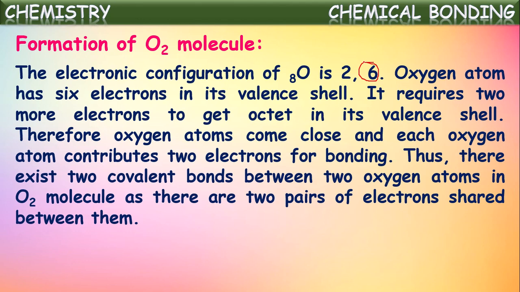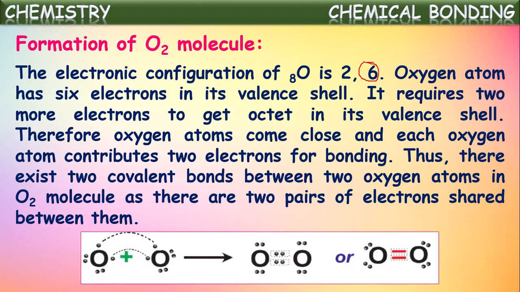Is it a stable element? No. To become stable, how many electrons should be there in the oxygen valence shell? There should be 8 electrons, but oxygen has only 6. So it requires 2 more electrons to get an octet in its valence shell. Therefore, oxygen atoms come close to each other and each oxygen atom contributes 2 electrons for bonding.